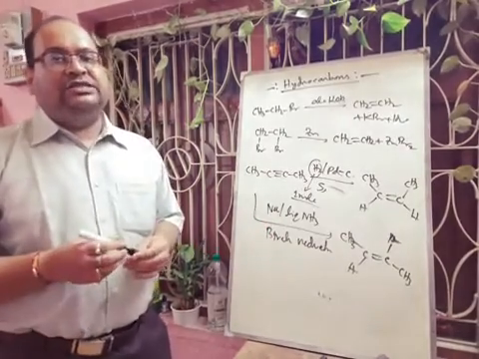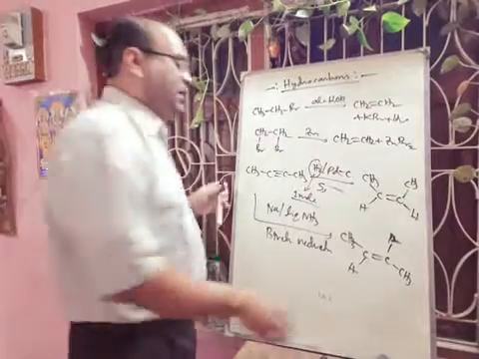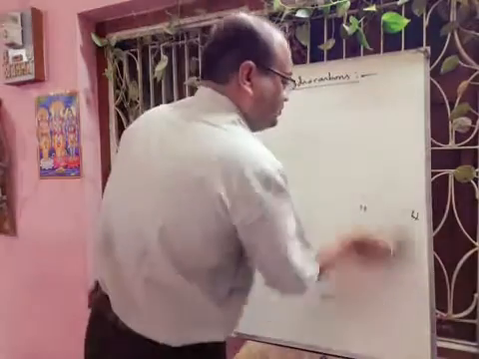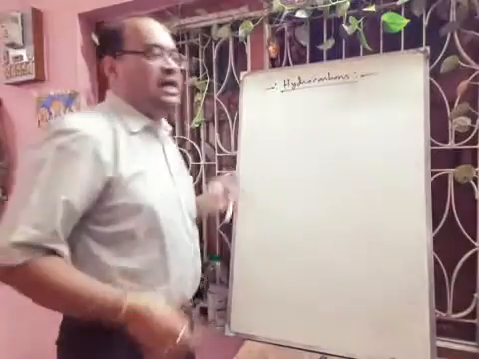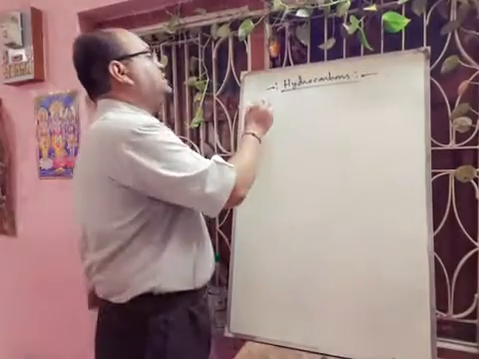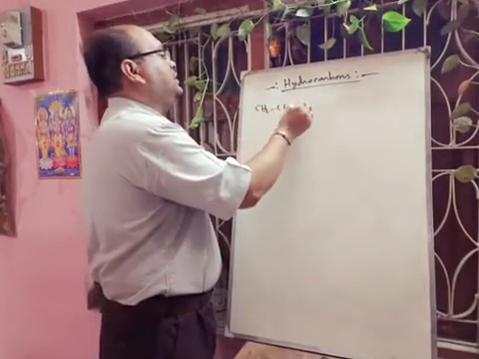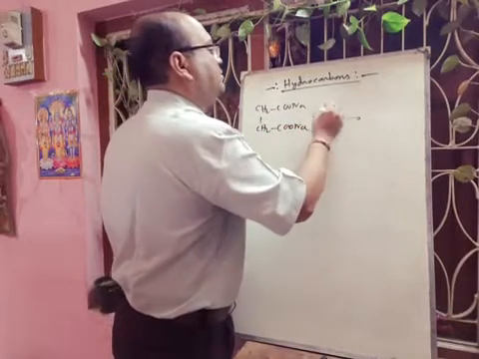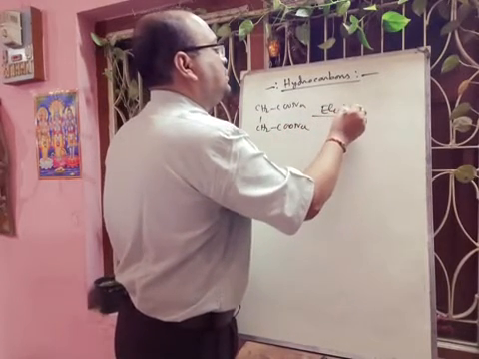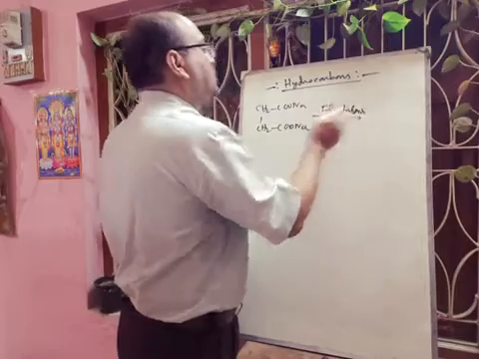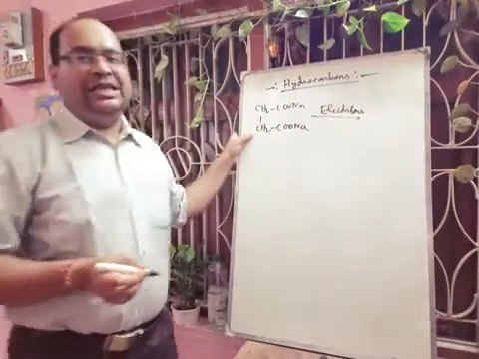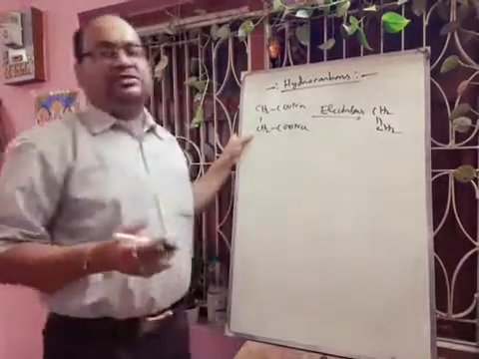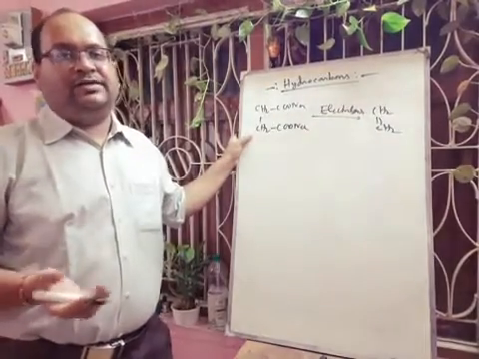Next one, we can use the Kolbe electrolysis method. By Kolbe electrolysis method of dicarboxylic acid salt, we can also prepare the alkenes. Okay, like CH2COONa, CH2COONa, and by electrolysis, here we can produce ethylene, CH2 double bond CH2. And other side products will be the carbon dioxide, okay, sodium hydroxide and hydrogen.